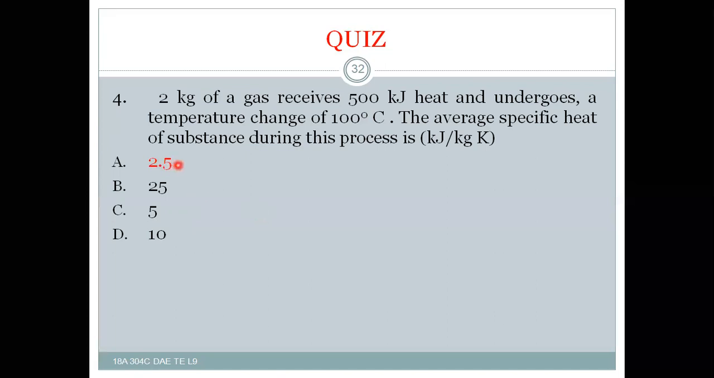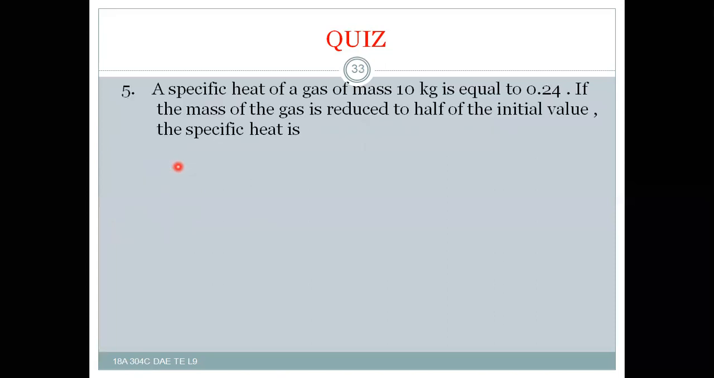So next, a specific heat of a gas of mass 10 kg is equal to 0.24, and this is the C value and this is the mass value. If the mass of the gas is reduced to half of the initial value, the specific heat is 0.12, and this can be calculated as follows.